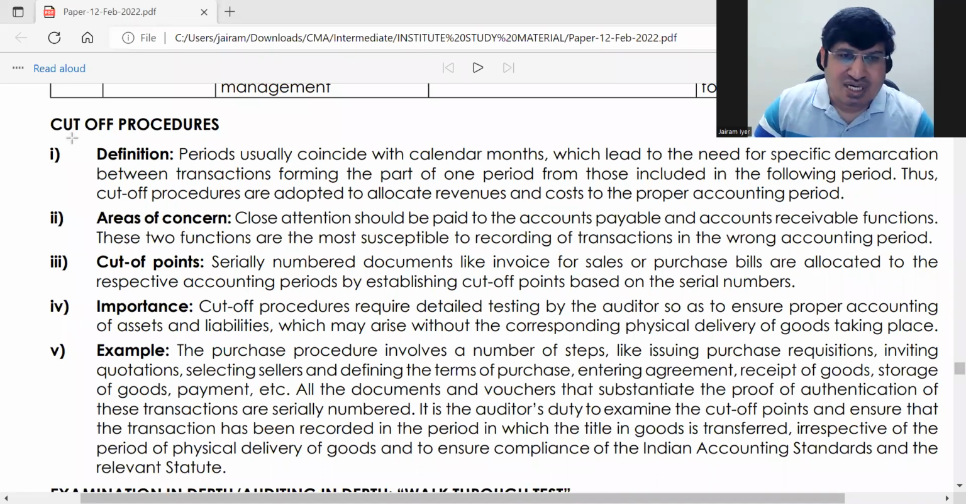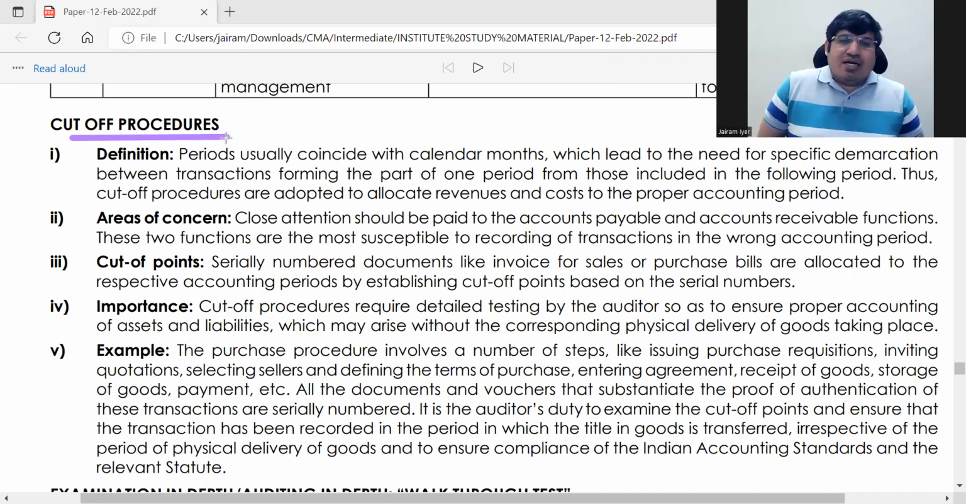Next topic is cutoff procedures. This is a very small topic but important, because many people do not understand what cutoff procedures are. It's a small thing, but you can get some 4-5 marks questions like that.